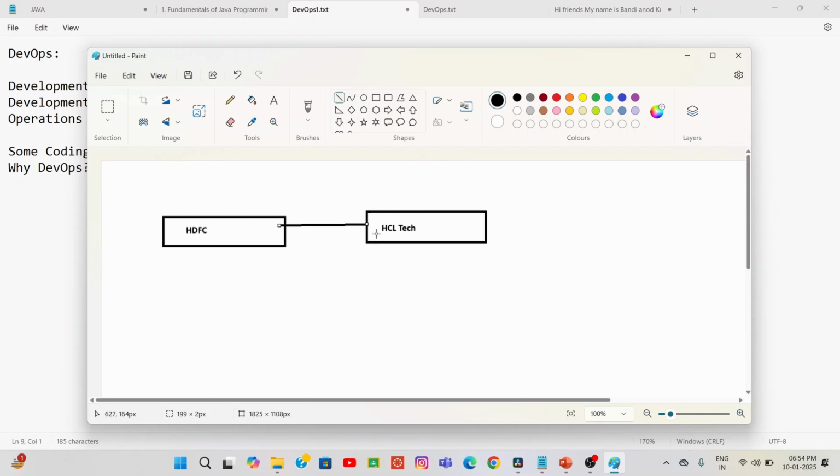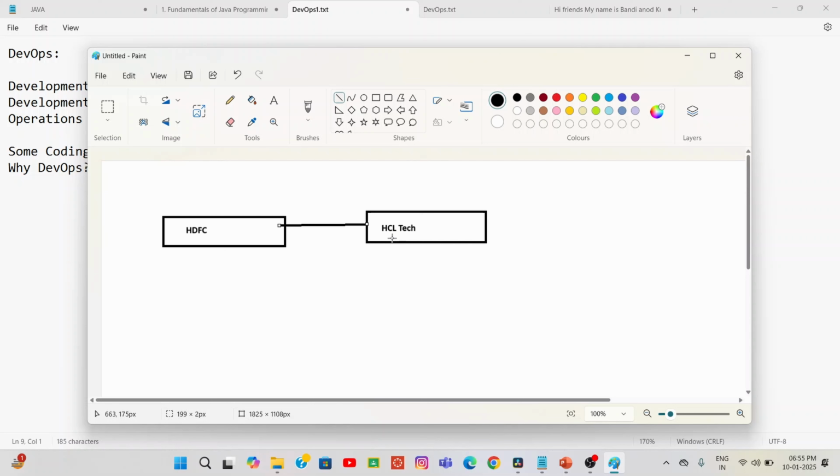HCL Tech has some teams, like a development team and an operations team. In this company, multiple people are available in different teams. The development team is mainly responsible for developing software or applications. The operations team is mainly responsible for hosting an application. Whatever code has been written by the developers needs to be deployed onto some server. That's the main work of the operations team.